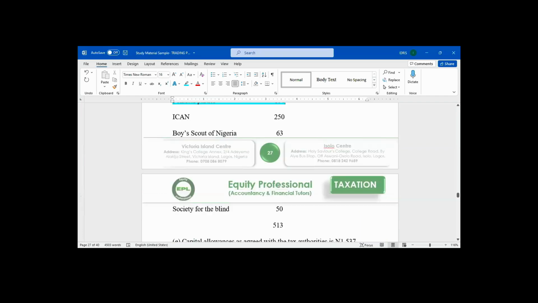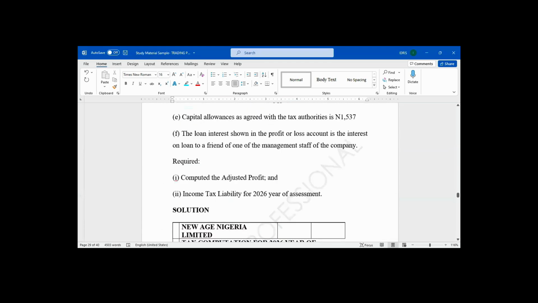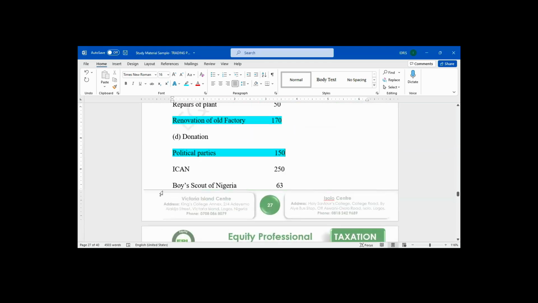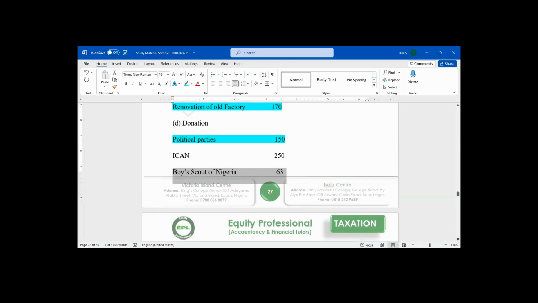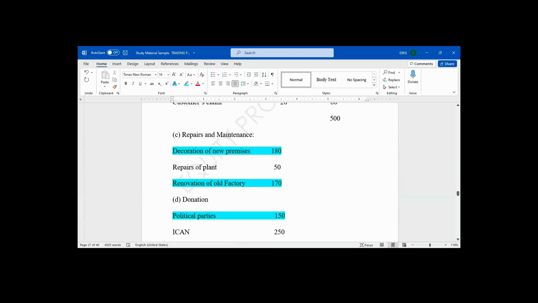Boy Scout of Nigeria, is it allowed? Yes, Boy Scout of Nigeria is an NGO. It's part of the list of organizations and it's allowed. Society for the Blind, is it allowed? It is allowed. It's part of NGO. They are allowed. The only donation that is not allowed is political parties.